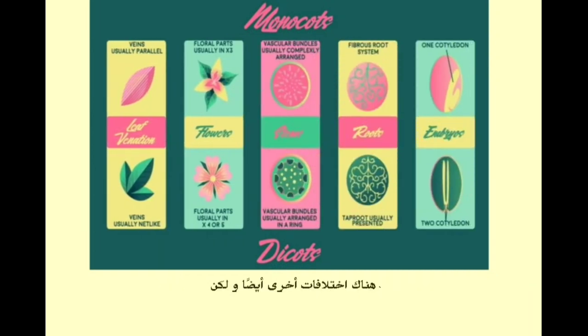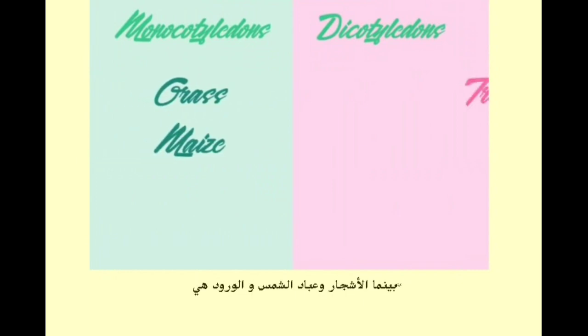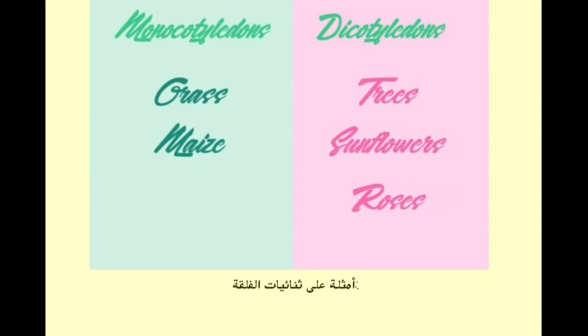There are other differences as well, but we don't need to worry too much about these at this stage. Grass and maize are examples of monocots, whereas trees, sunflowers and roses are examples of dicots.